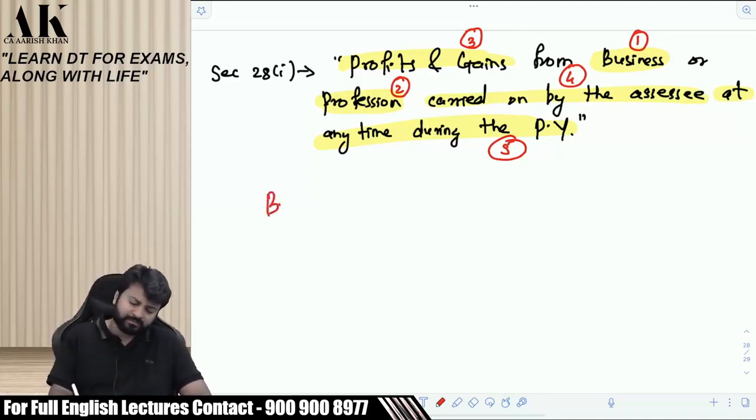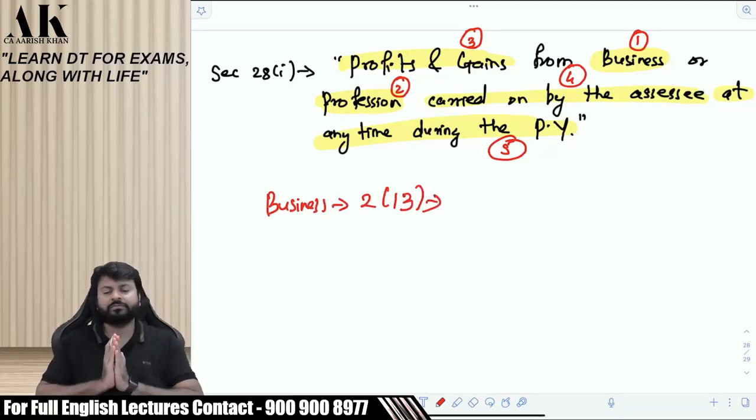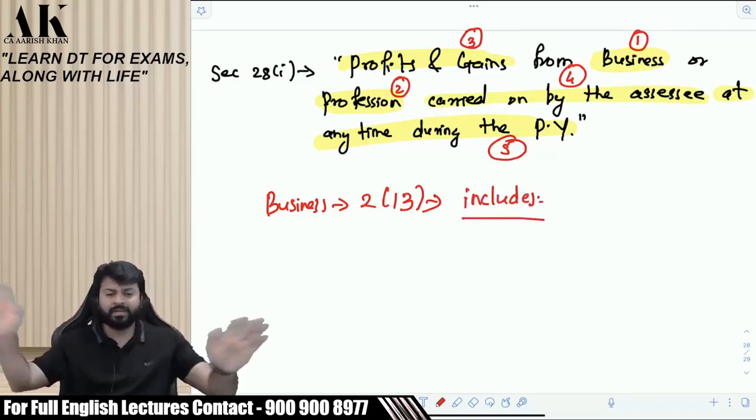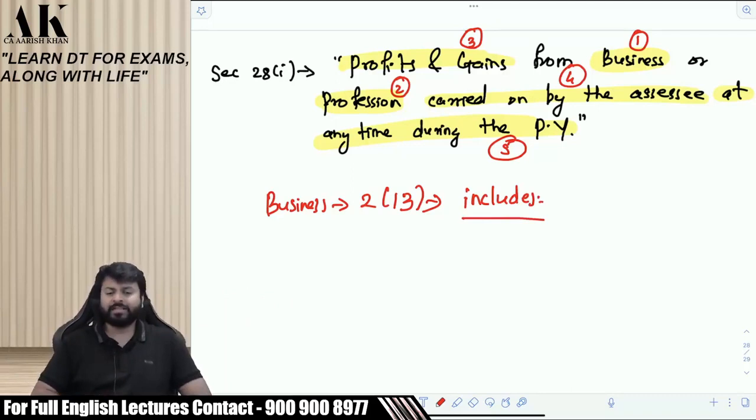What is business? The term business is defined under income tax law in section 2 clause 13. It is defined, but in a very vague manner, in an inclusive manner. The government does not give us the meaning of business. The government tells us what business includes. That's it. Again, will there be debates now?